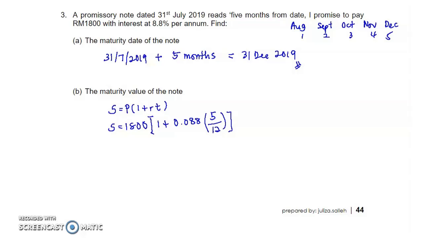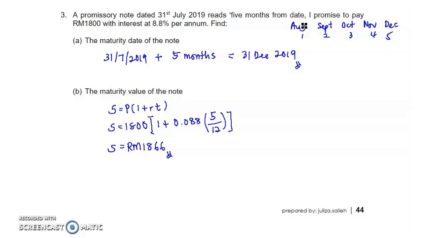Apply Banker's rule. But in this case, it gives us 5 months. If months, convert to year, divide by 12. Don't divide by 360; 360 is only if we have number of days. In this case, the period given is already in months, so months divided by 12 in order to change it to year. If we calculate this one, we will get RM